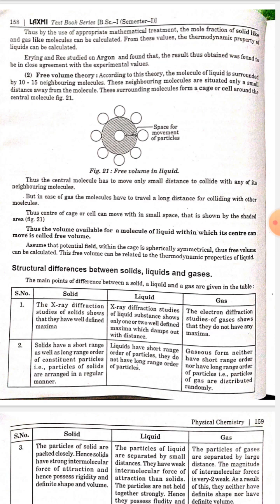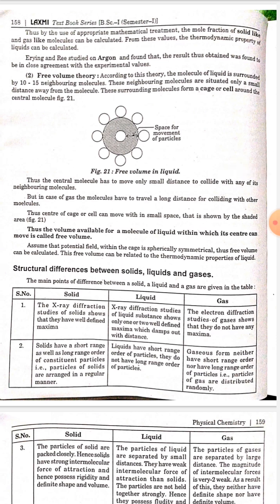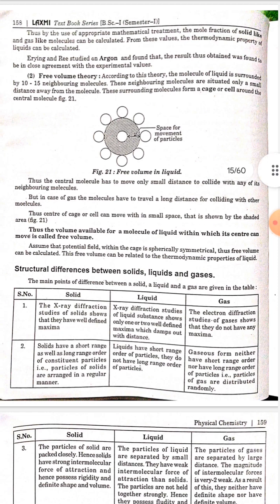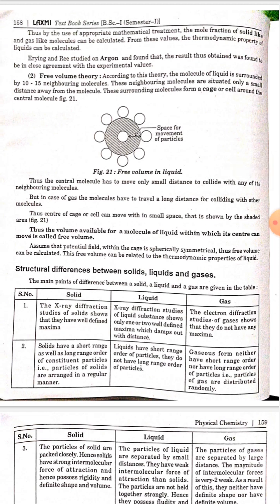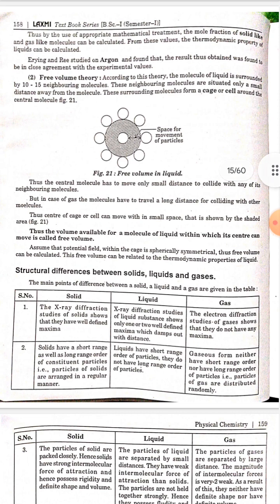Thus, the volume available for a molecule of liquid within which its center can move is called free volume. Assume that the potential field within the cage is spherically symmetrical. Thus, free volume can be calculated. This free volume can be related to the thermodynamic properties of the liquid.